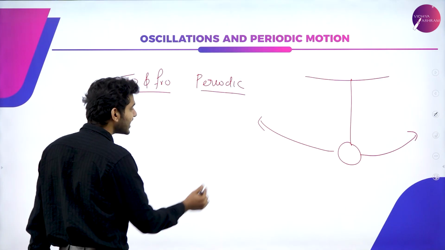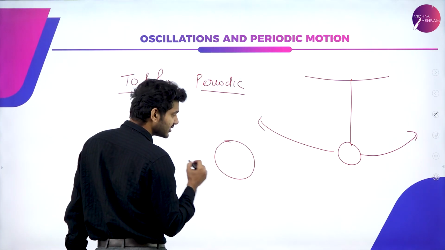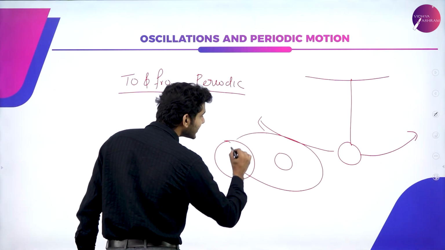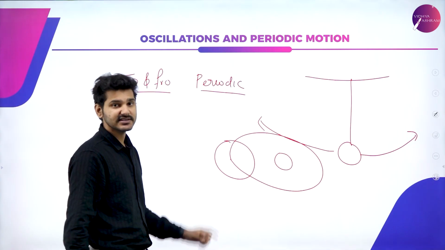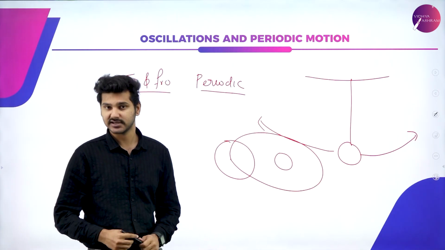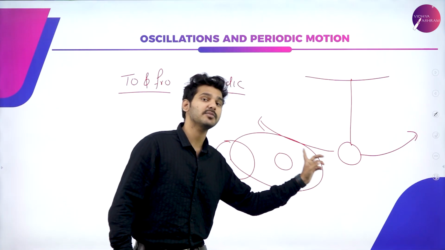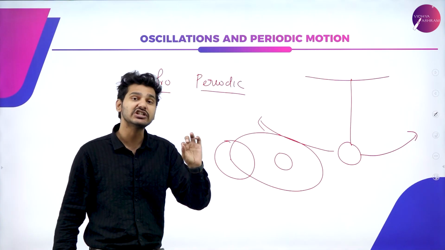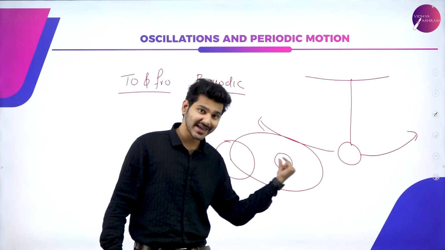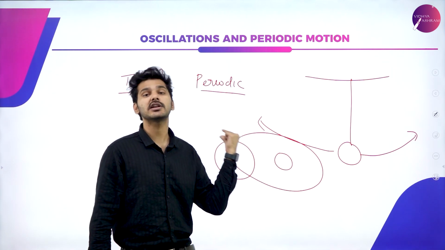That is, if you take the case of Earth moving around the sun, then you can say that every 365 days, the Earth completes one revolution around the sun. It circles the sun one time and returns back to its initial position. So the time interval is 365 days, and that is a periodic motion because every year it is continuing again